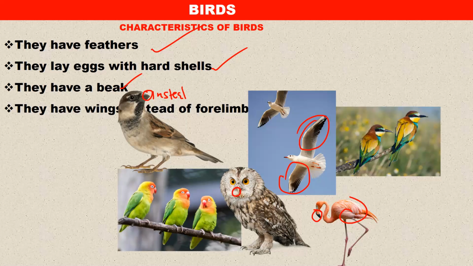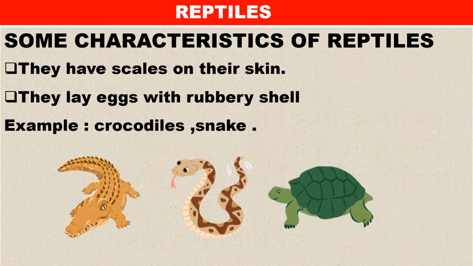A question may come where you are given a picture and asked which of the characteristics enables you to classify the organism shown as a bird. Among the answers you may have forelimbs, feathers, maybe toes or whatsoever. But you need to know that these features are the ones that put birds in their class. Then let us look at reptiles.